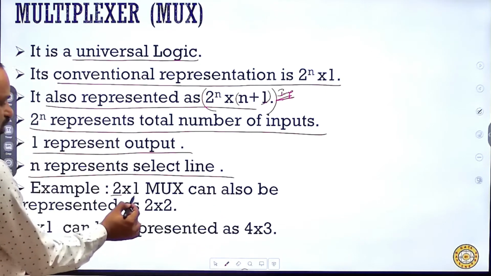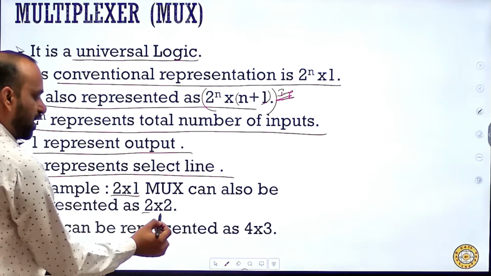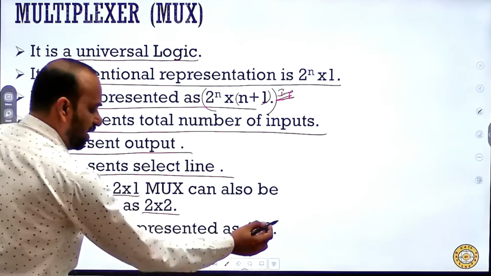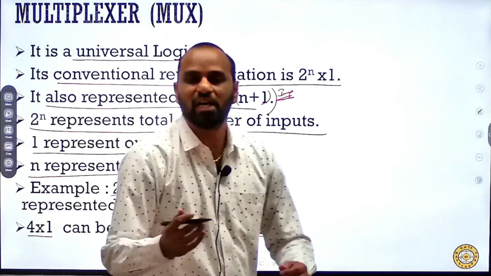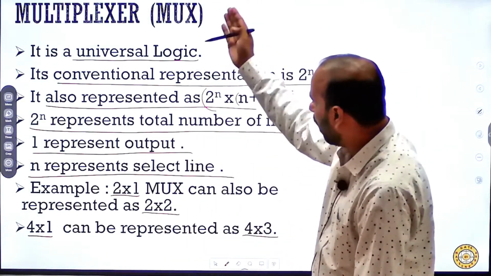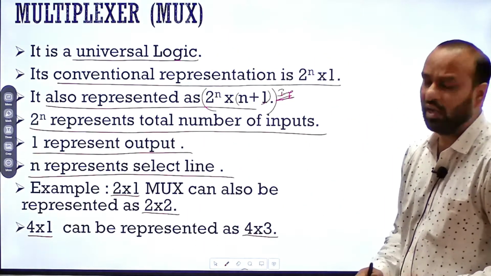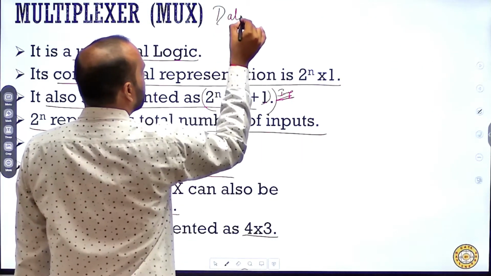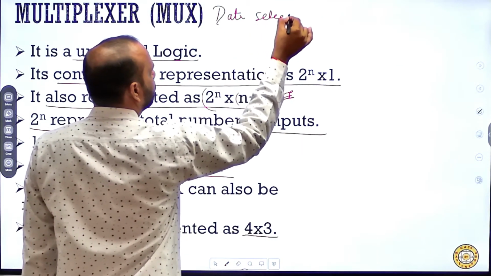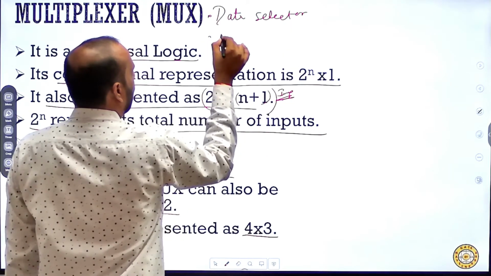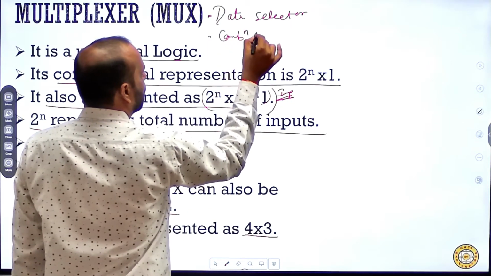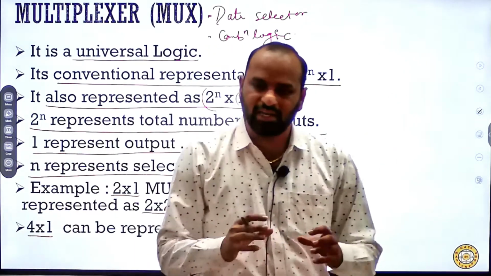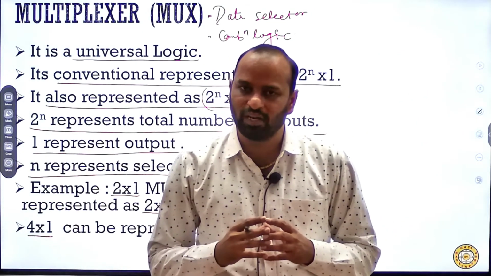A 2 cross 1 mux can be represented as a 2 cross 2 multiplexer. Similarly, a 4 cross 1 mux can be represented as a 4 cross 3 multiplexer. So these points should be remembered for a multiplexer. Other than this, you can also note down that it is a data selector or a combinational logic, clear. So that is the representation of a multiplexer.